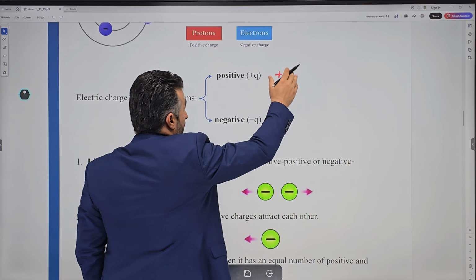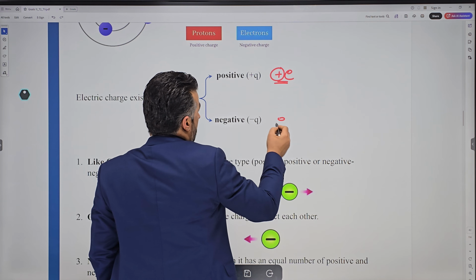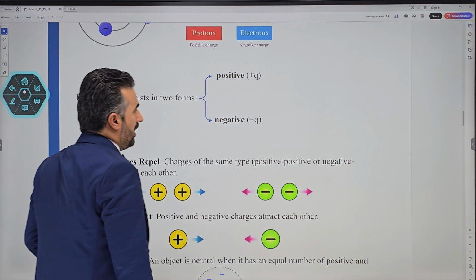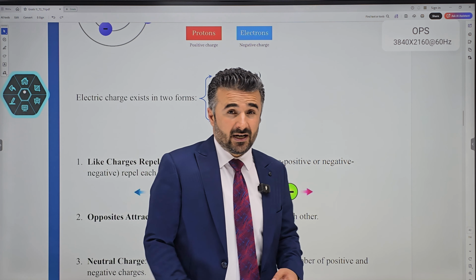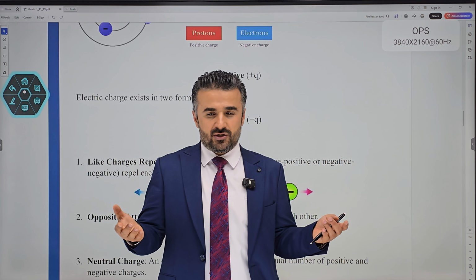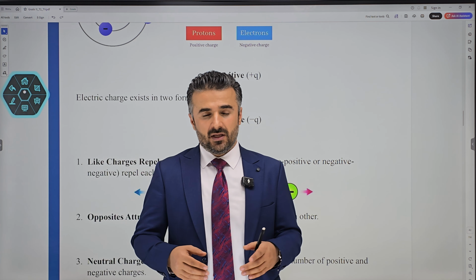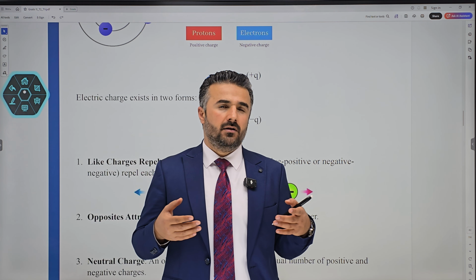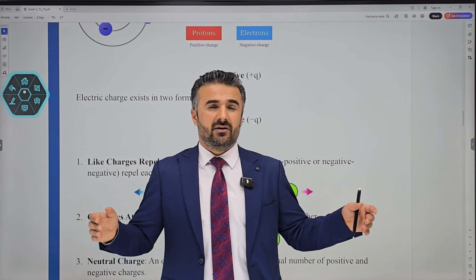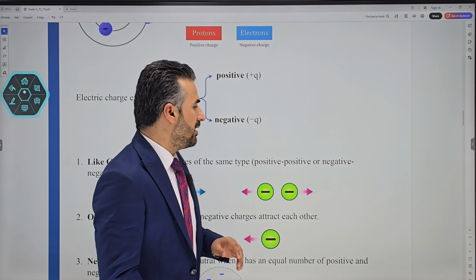But other than E for electron, when you see a positive, this is a positive charge and this is a negative charge, or you can say negative E, that would be standing for negative charge. And we also know that if you have positive charges, or negative charges, they repel one another. But if it is positive and negative, they'll attract one another. We can say like charges repel, but if it is unlike charges, like one positive, one negative, then they can attract one another.